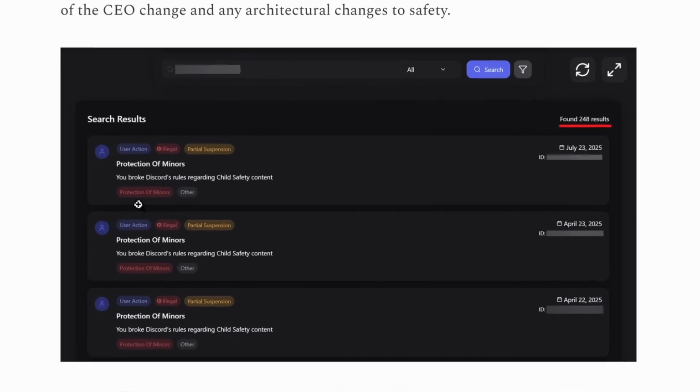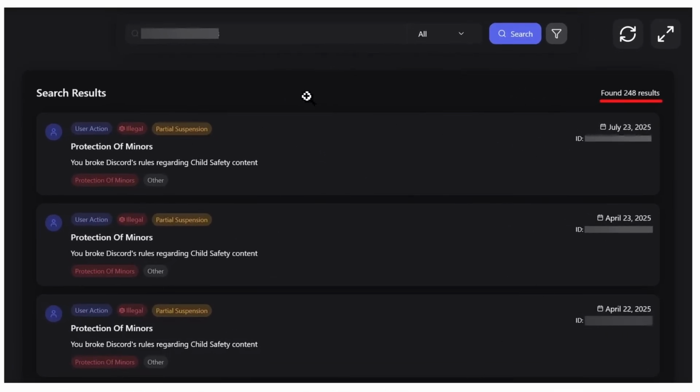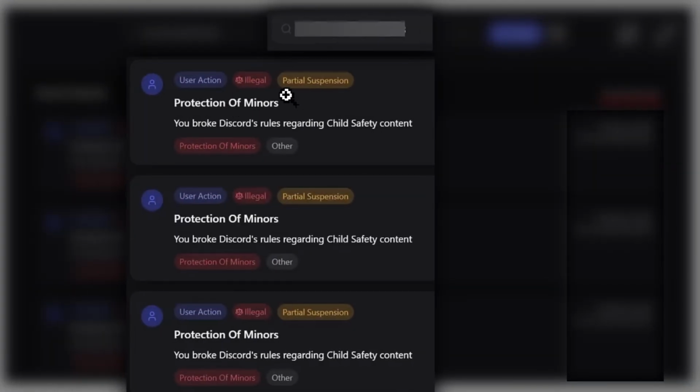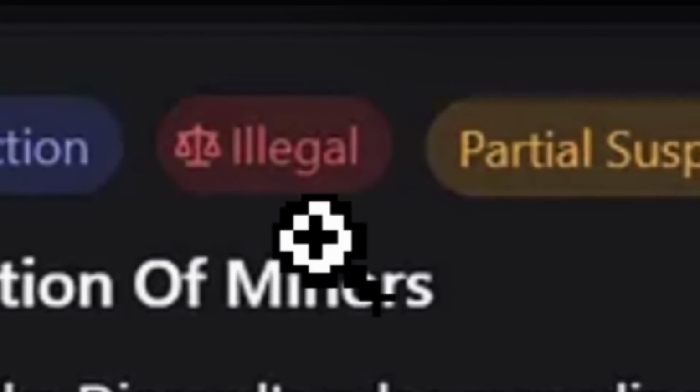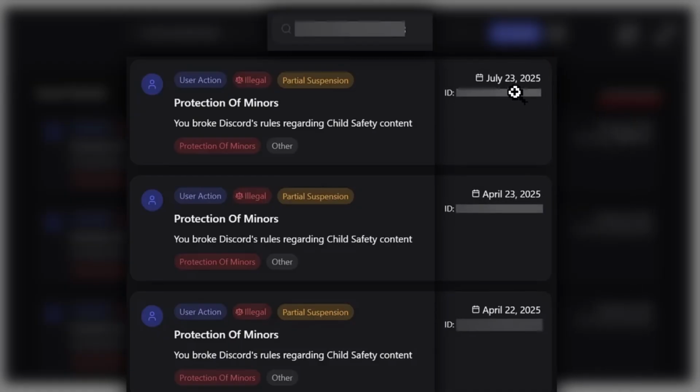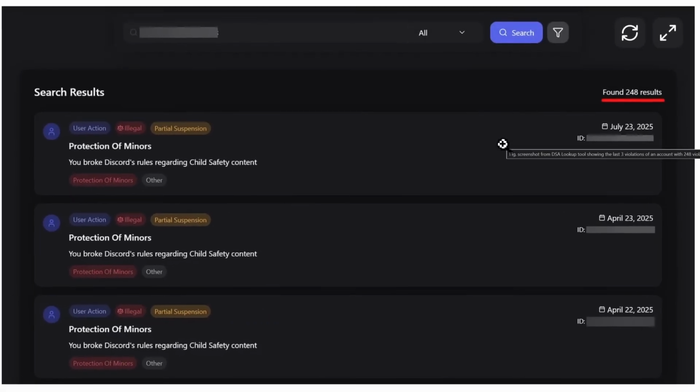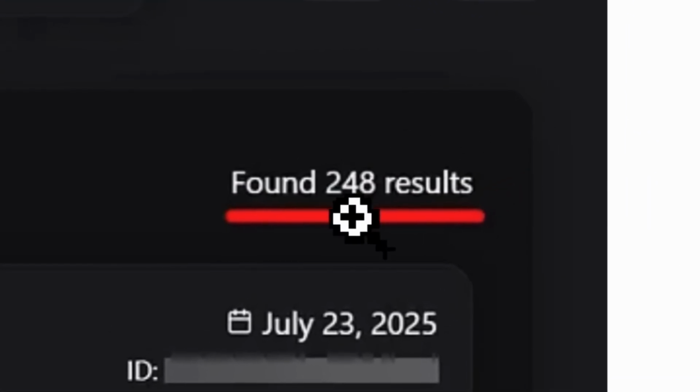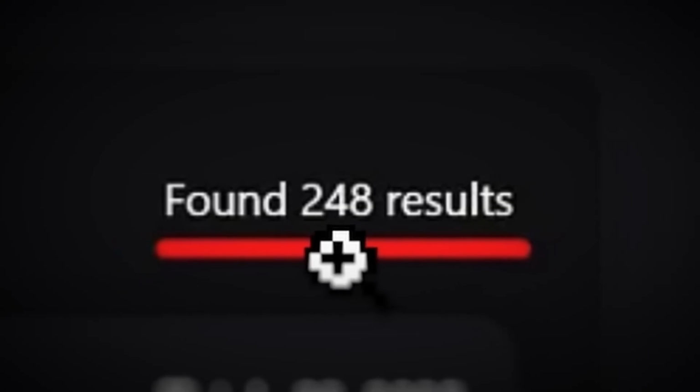Except when you look through the DSA data, they found through their analysis that one Discord account got punished for protection of minors, illegal, like it straight up says illegal. You can see this happened on July 23rd, April 23rd, April 22nd. They have been punished multiple times. Actually, no, not multiple times. Sorry. They have been punished 248 times. 248 times they have been punished, and Discord is saying that they permanently ban people.